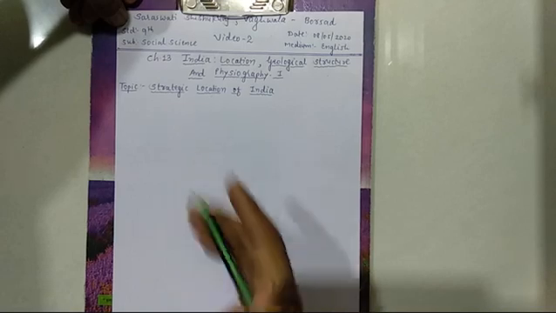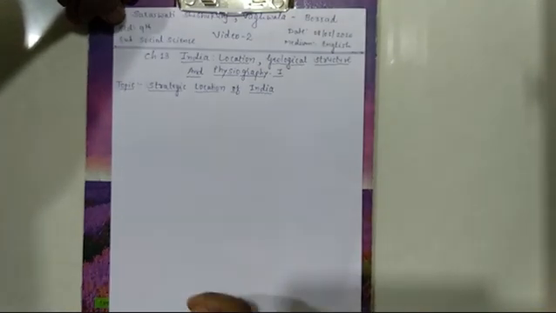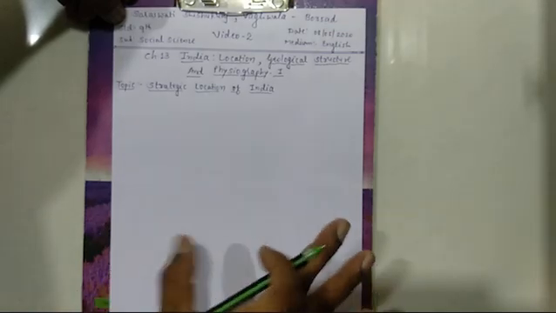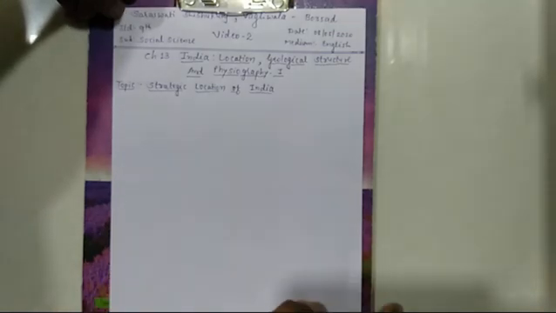In the north we have the mountain ranges, and in the south we have the peninsula. It means 3 sides water and 1 side land. All these things we discussed in video number 1.